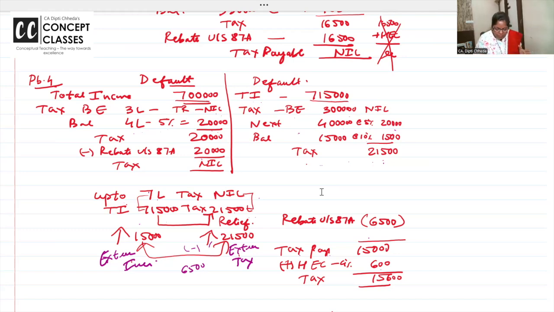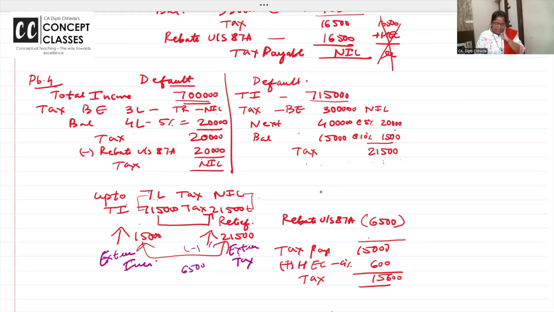Once again. See, marginal relief, surcharge, default tax regime, normal tax regime. So in the default tax regime, if your income is 7,15,000, your tax is coming to 21,500. Up to 7 lakh the tax is 20,000, so you are getting a rebate.